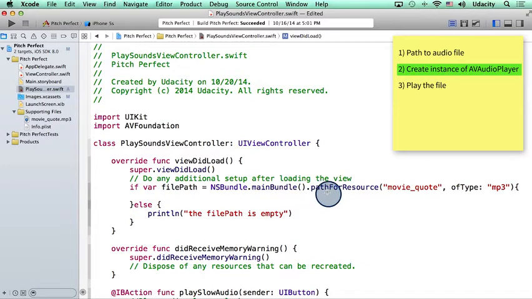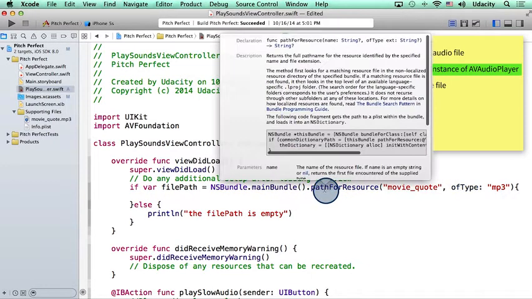And here if I look in the documentation for path for resource, I can see that it's returning a string and not an NSURL. So it seems I have to convert the string to the type NSURL. And this is where you can help me. Can you run a Google search to figure out how to convert a string to NSURL?